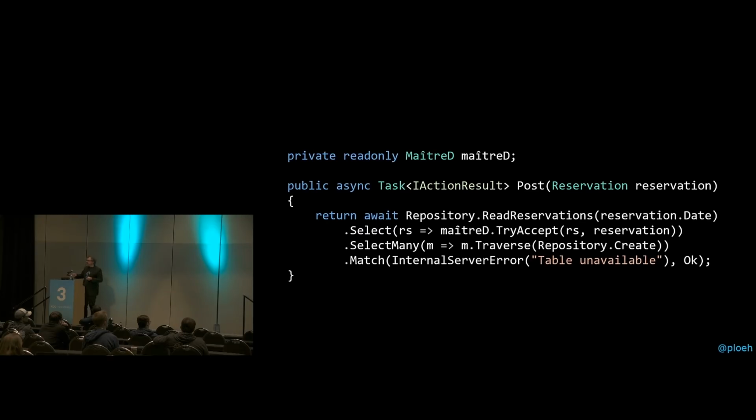And towards the end, the penultimate line there, inside that traverse, and let's not worry about what that is, it says repository create. That's still an asynchronous operation, just as it's supposed to be, because we're writing to the database. And all of this happens asynchronously because you'll notice the post method is still asynchronous. It returns a task of IActionResult. So all the things that need to be asynchronous are still asynchronous. In this sense, you're still async all the way, but the business decision I just inject into the asynchronous context, and that is not asynchronous because it doesn't have to be.